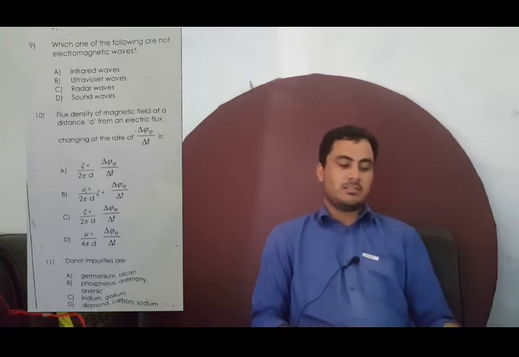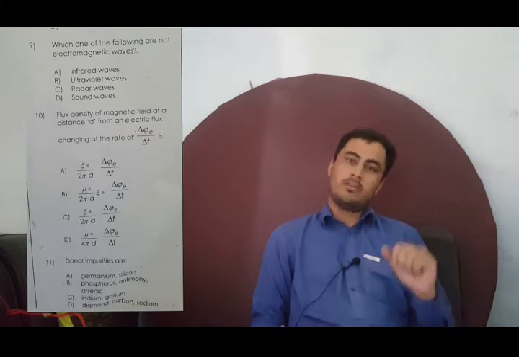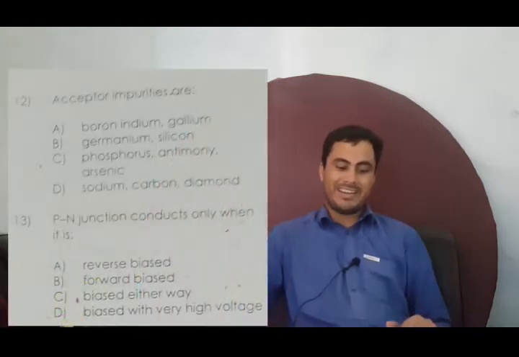Now let's discuss the 12th one. In the 12th number MCQ, acceptor impurities are basically the 3rd group elements, and option A is the correct option: boron, indium, gallium.